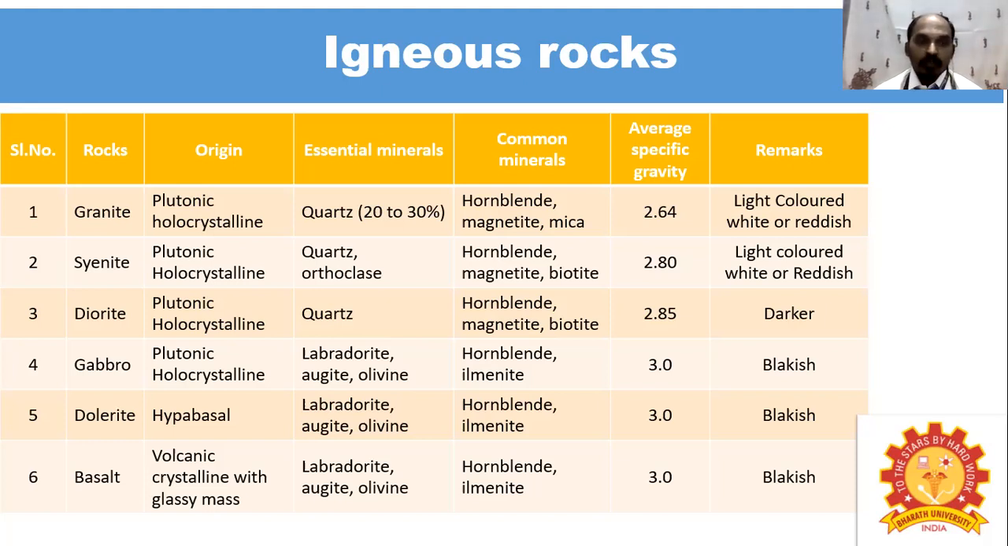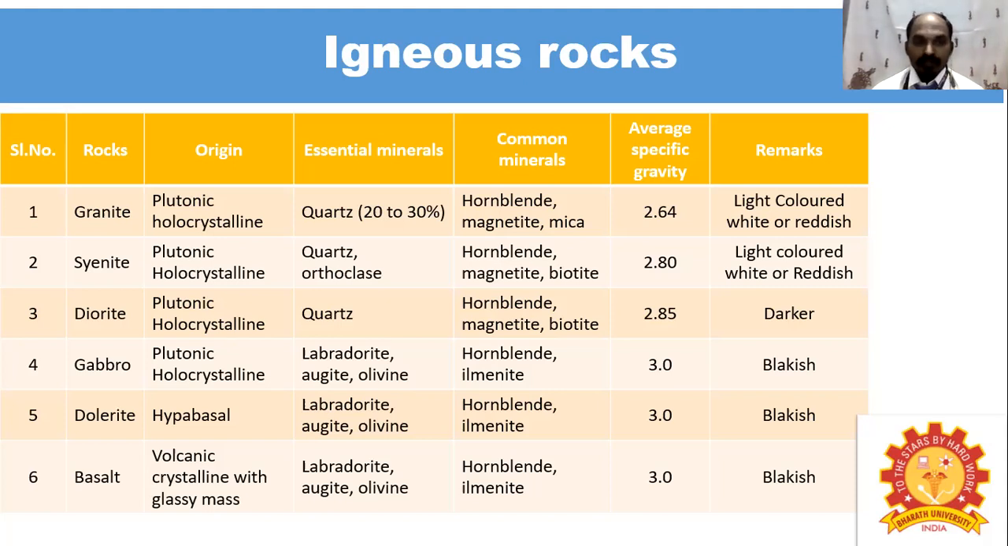Then syenite, plutonic and holocrystalline. The essential minerals of syenite are quartz and orthoclase, and it contains common minerals hornblende, magnetite and biotite. Its specific gravity is 2.8, and it is light colored, white or reddish in nature. Then diorite. Diorite's origin is plutonic and holocrystalline. The essential mineral of diorite is quartz, and the common minerals of diorite are hornblende and magnetite, then biotite, and its specific gravity is 2.85. Generally, it is darker in nature.